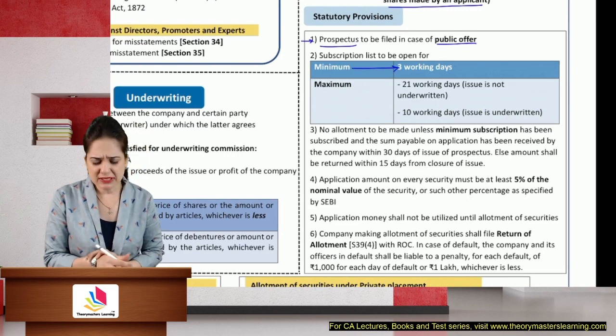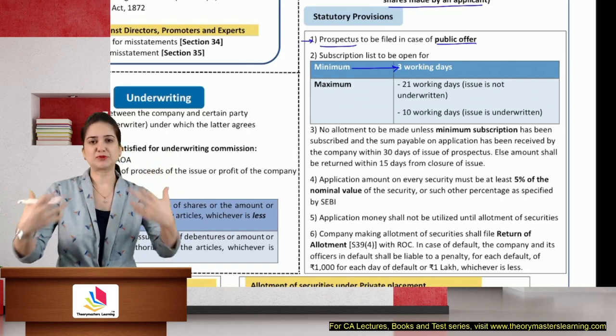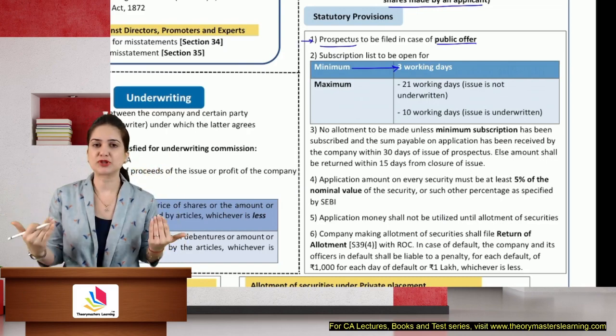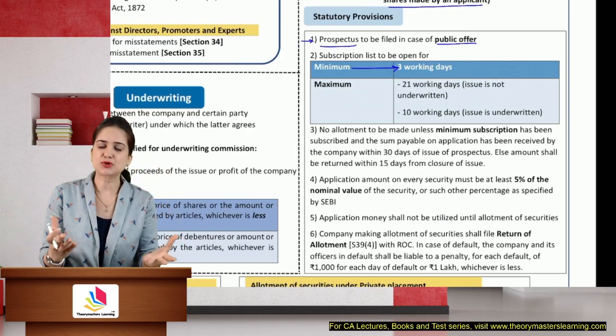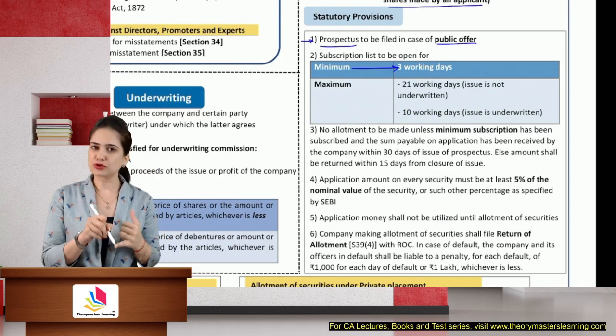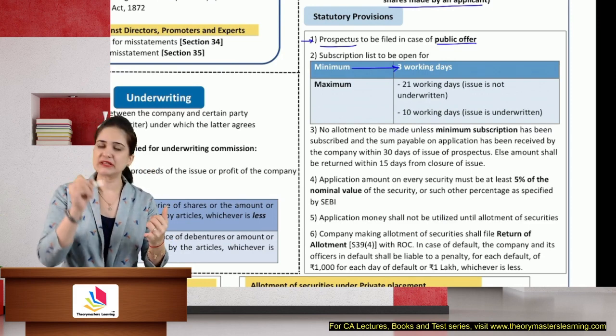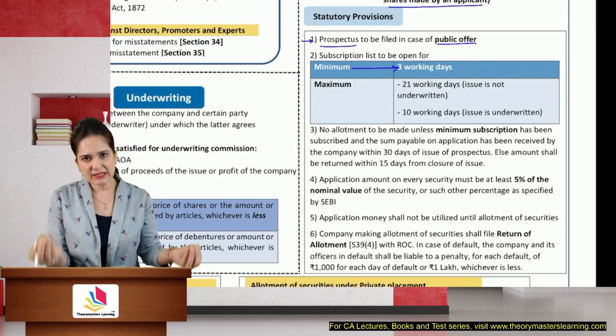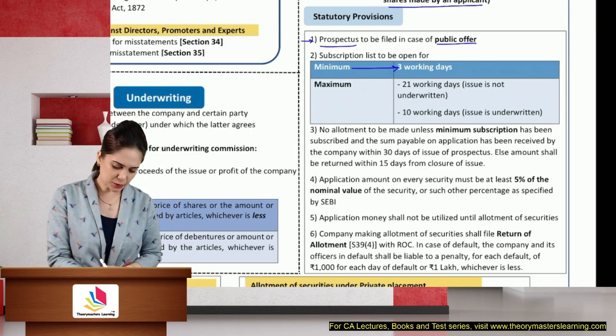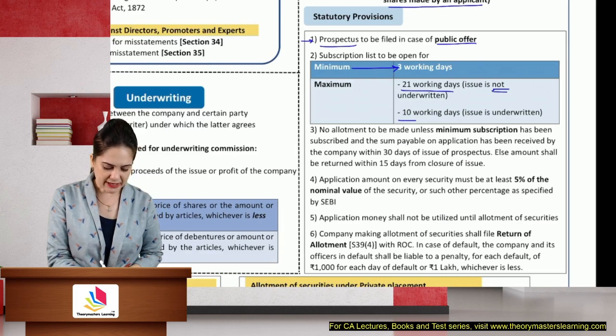What is subscription list? See, you have invited subscription from the people. Come apply for the shares of my company. Give them at least 3 days to decide. They will have to go through the prospectus. They will have to arrange for money, fill the application form. Give them at least 3 days, maximum 21 working days if the issue is not underwritten, 10 working days if the issue is underwritten.